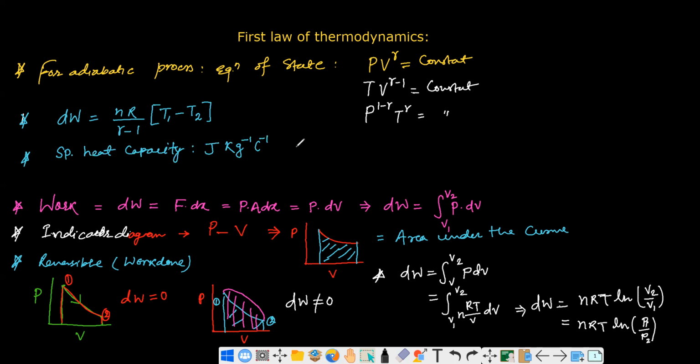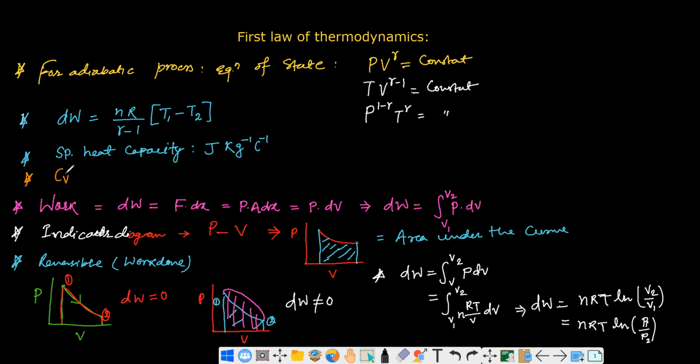Sometimes we can keep the gas at constant pressure, sometimes at constant volume. That's why for the case of gas we will define another term, which is called molar heat capacity. These molar heat capacities can be defined in two ways. One is molar heat capacity at constant volume, let's say CV.